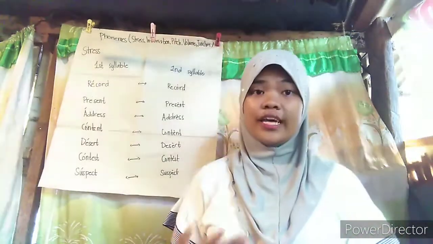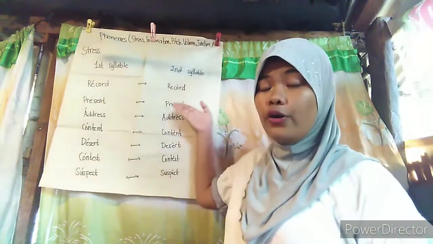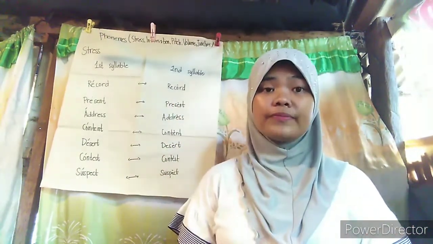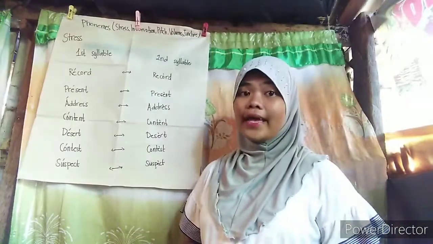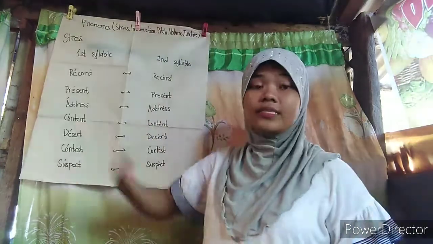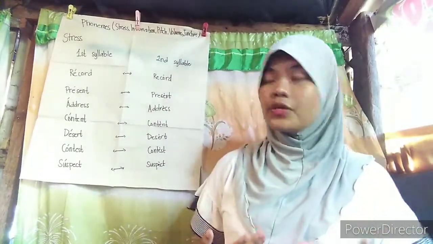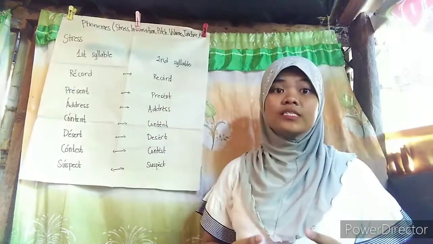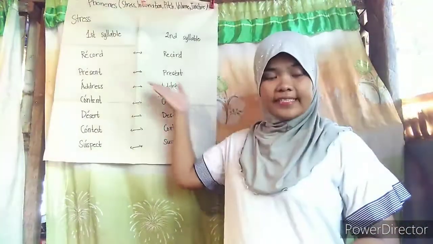Record means a collection of related items of information, while record is an act of keeping information through writing or photography. Next, we have present and present. Present is something that was presented, or in other terms, it is a gift, while present means to give or bestow formally. Address and address.